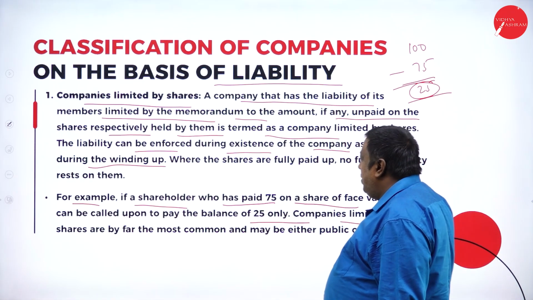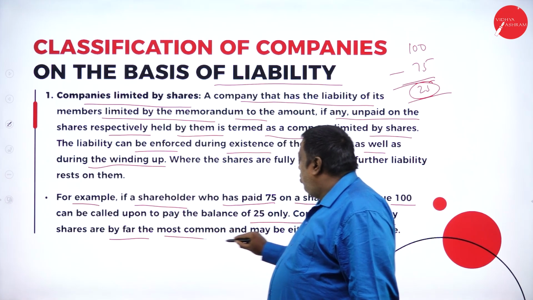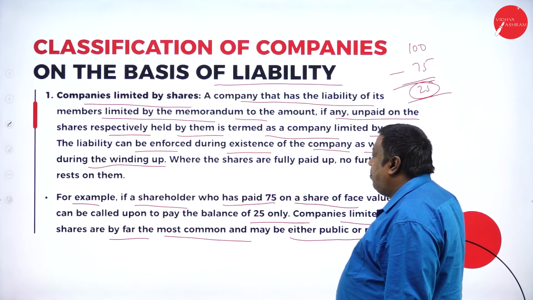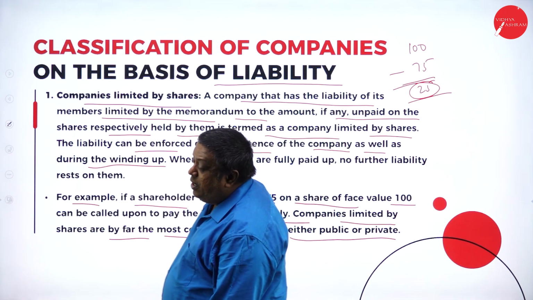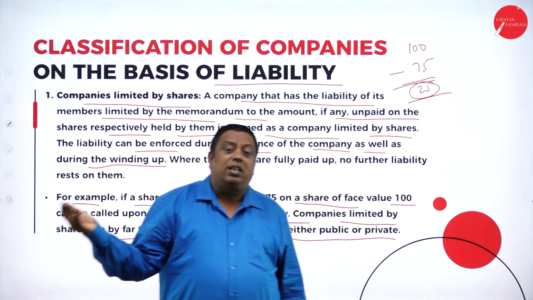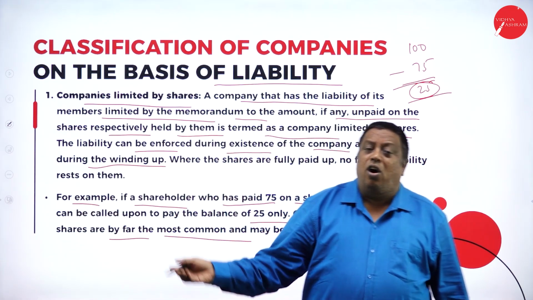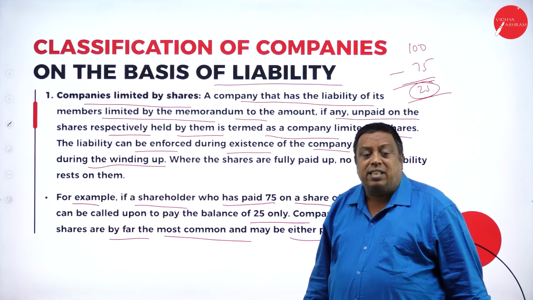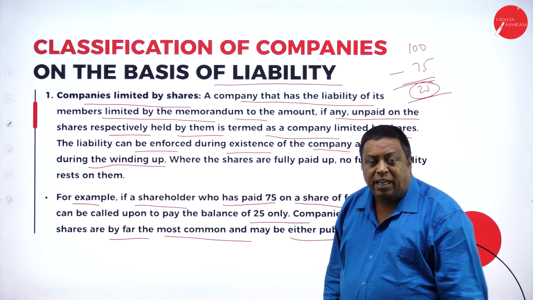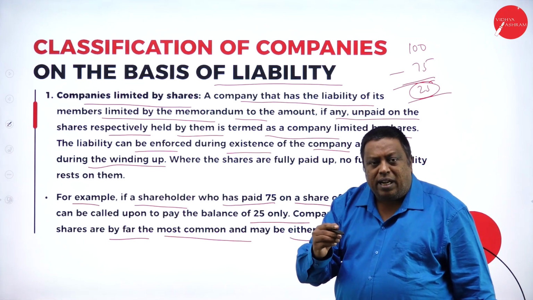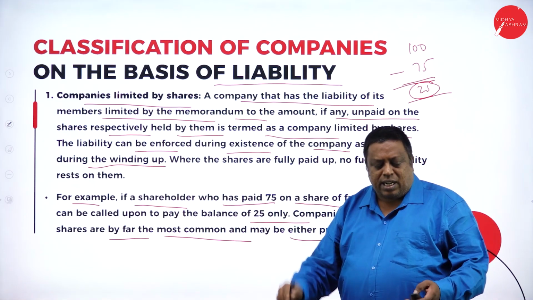The companies limited by shares are far most common and may be either a public or a private company. A company limited by shares, it may be both. Either it may be a public company or a private company. It is not necessary that it should be a government company. It may be a public limited company or a private limited company.